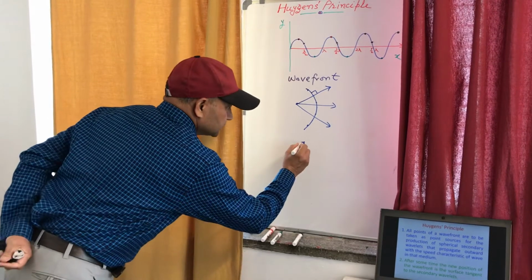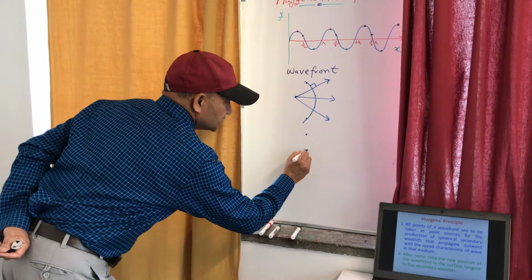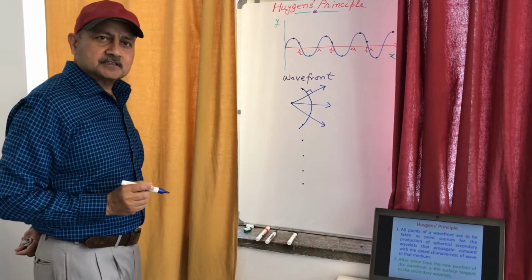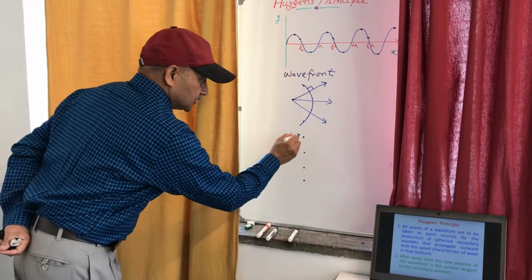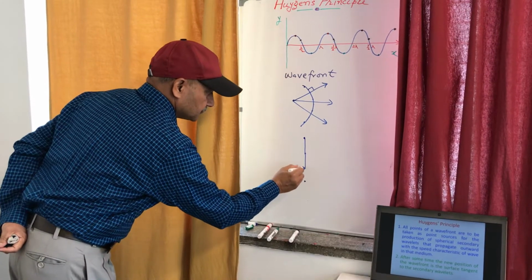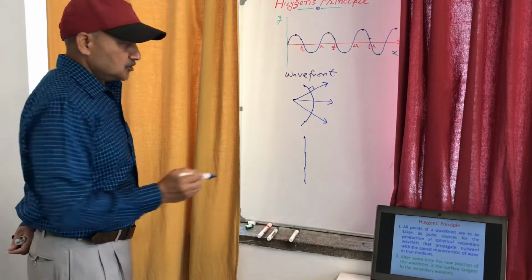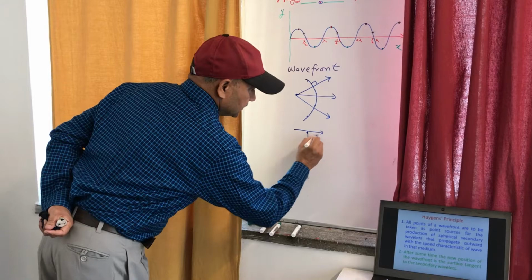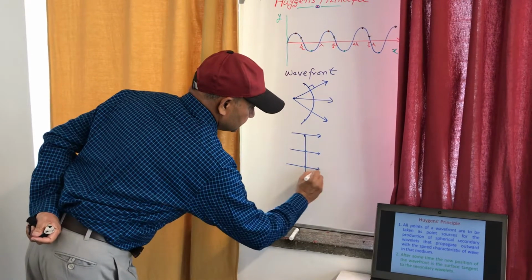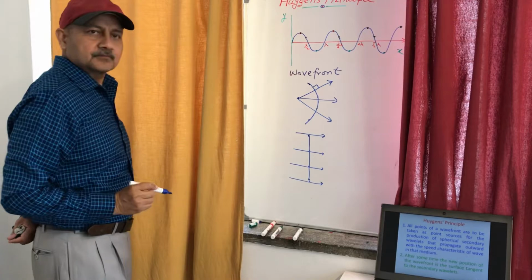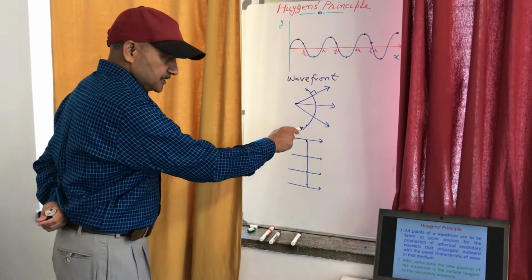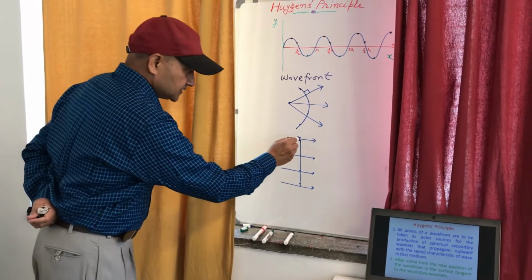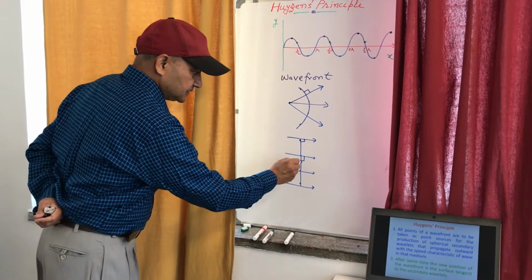Now suppose these are the points which are in the same state of vibration. When we join all these points, we get a plane. So here the shape of the wavefront will be plane and the direction of ray will be like this. So as the wavefront is plane, these are the directions of rays which are also perpendicular to the wavefront.